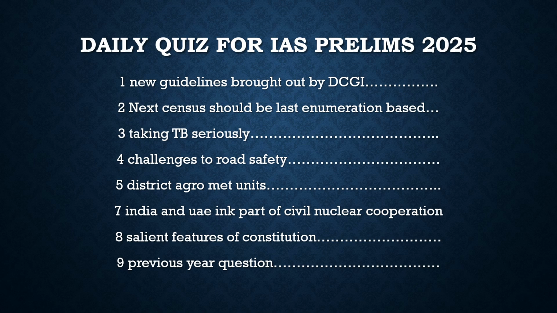After that, there was another issue discussed: the challenges to road safety. Why was it in the discussion? Because of the India Status Report on Road Safety 2024, generated by the TRIPP Center at IIT Delhi. It said that road casualties are a very serious problem in India. Even according to this report, every year 1.5 lakh people get killed because of road accidents. So this is one of the major issues in our country.